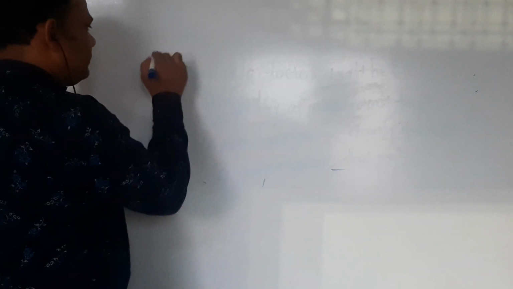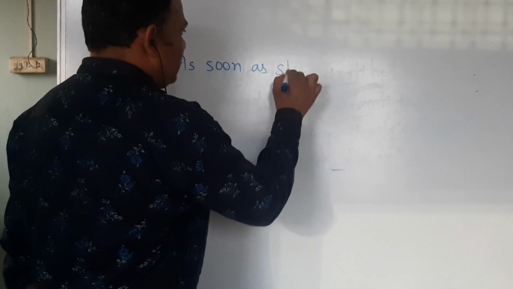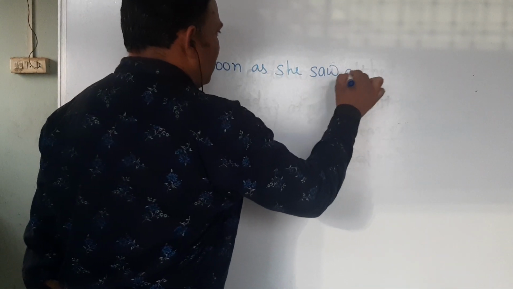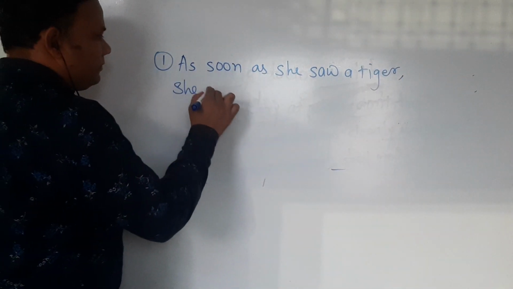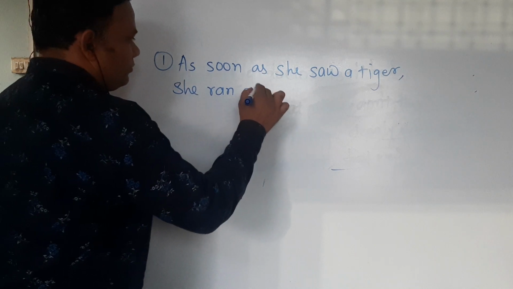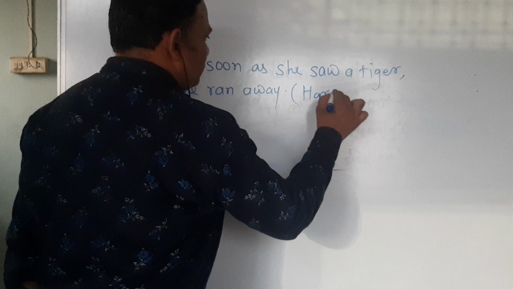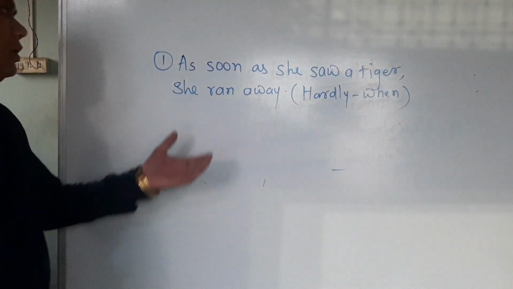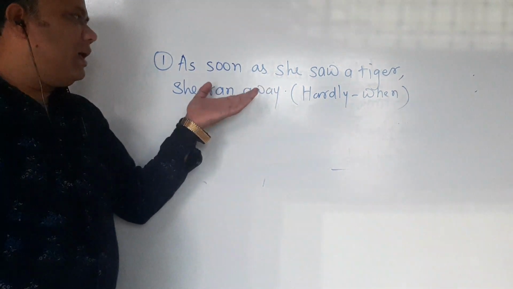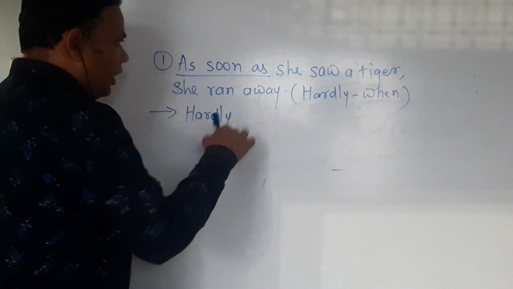First sentence: "As soon as she saw a tiger, she ran away." And in this sentence, we are using "hardly when". So, here, first of all, we have to replace these three words "as soon as" with the word "hardly".